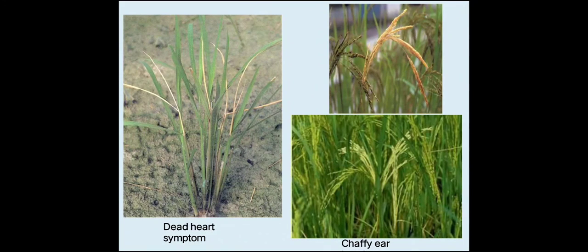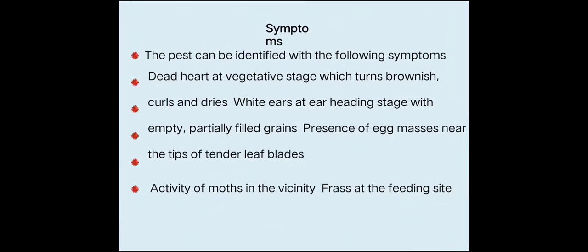So this is the dead heart, the central shoot drying, and this is the chaffy ear head formation or white ear head. Now the symptoms together: the pest can be identified with the following symptoms, dead heart at the vegetative stage and white ear head in the reproductive stage. You just remember like this.